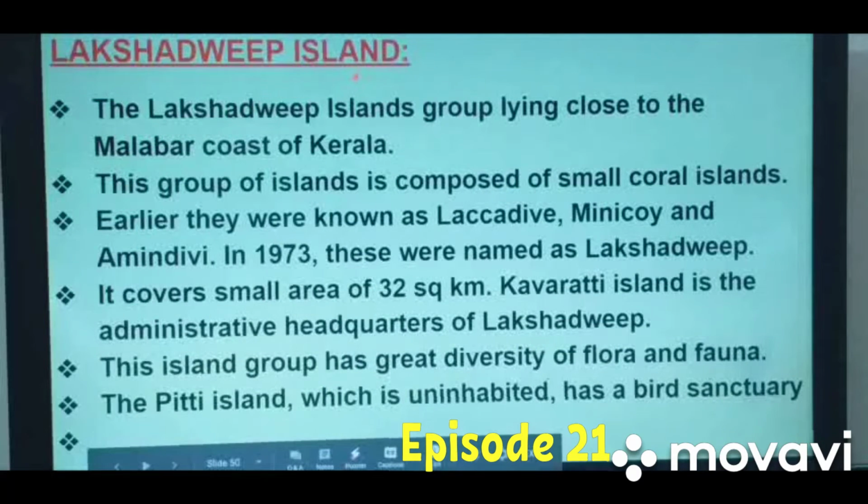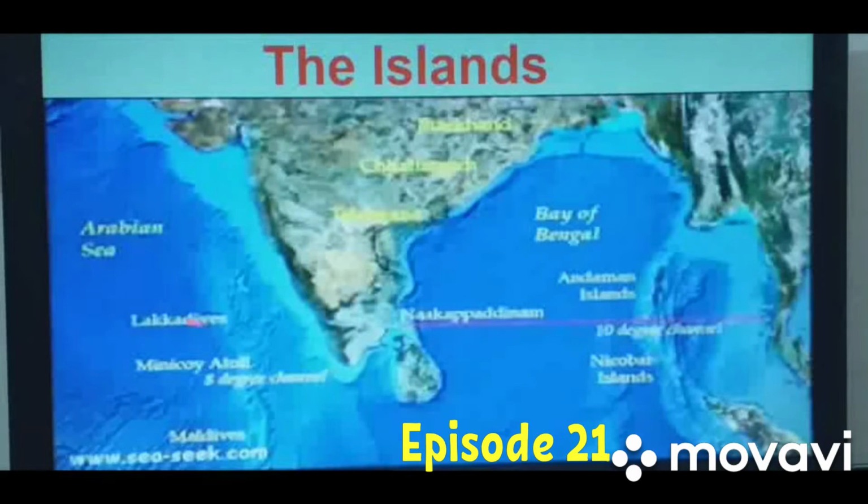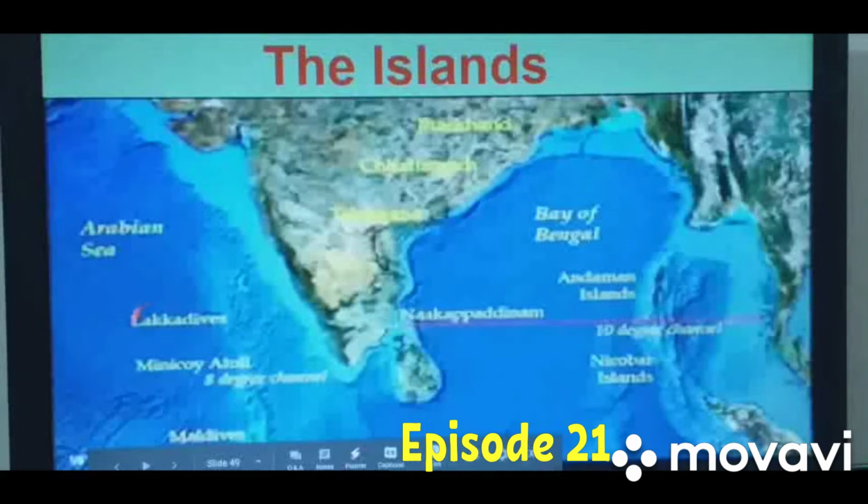Now, Lakshadweep Island. The Lakshadweep Island group lies close to the Malabar coast of Kerala. Malabar coast means they are parallel to the Kerala coast, very close to the Malabar coast or Kerala coast. This group of islands is Lakshadweep. This is the location of Lakshadweep Island.